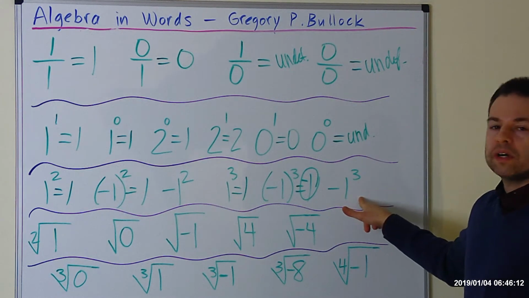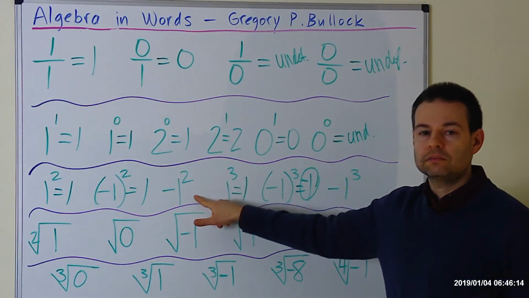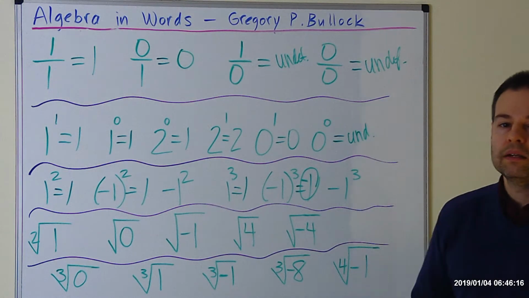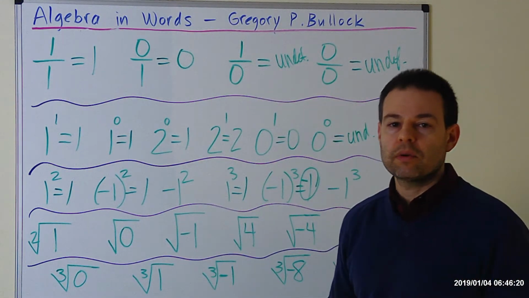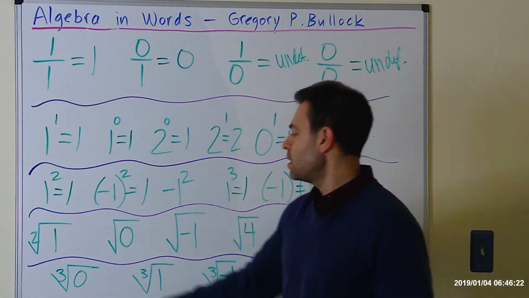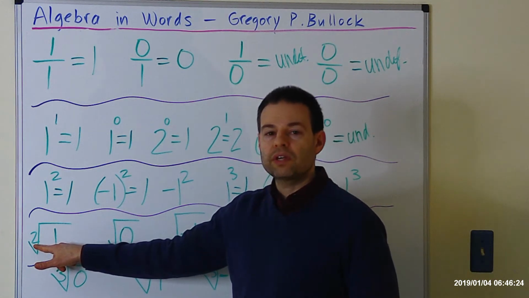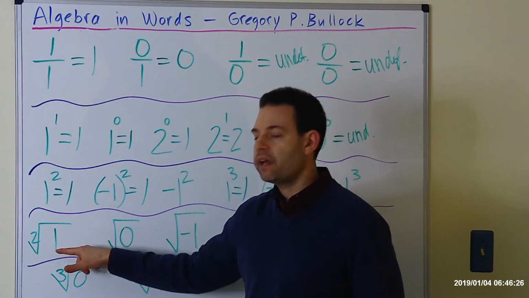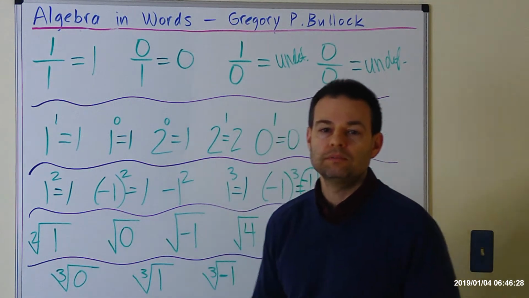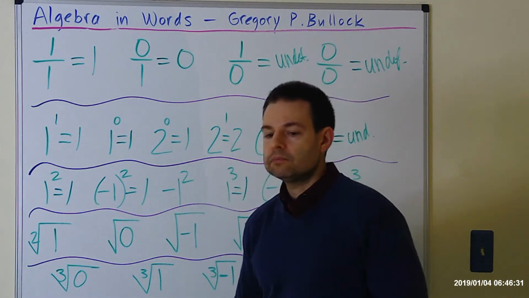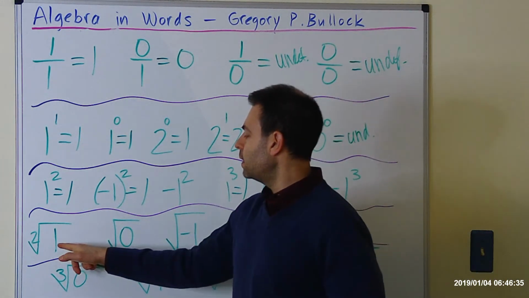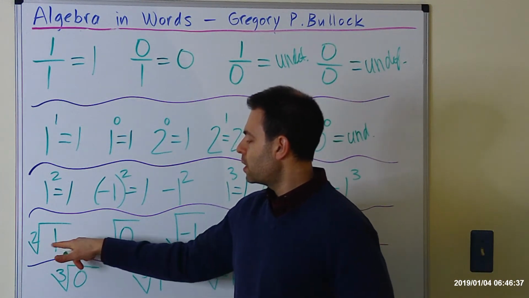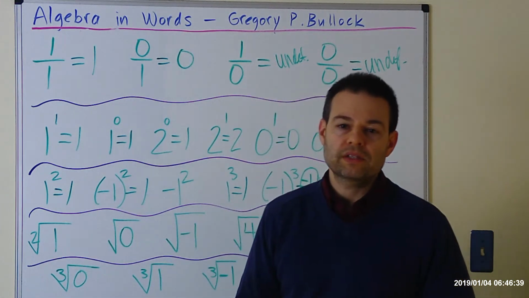I'm going to do this one after I do this one, because I want to make a couple points on that. All right, let's go to the next one. Now we're dealing with radicals. Okay, just to remember the basics of radicals. You have the root, which is written here, and you have the radicand, which is written underneath in the symbol. I go over them a little bit more in future episodes. But anyway, what is the square root of 1? The answer is 1.